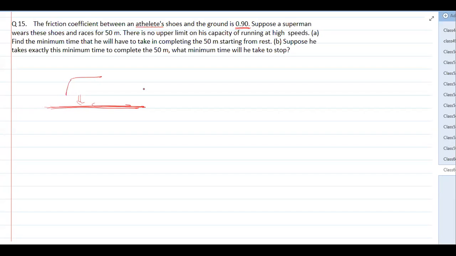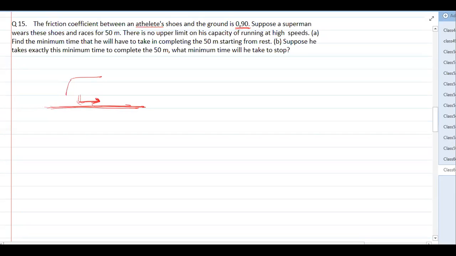See, the ground surface at our home is made for humans. All these things are made according to human beings, so the smoothness of the surface and everything is according to us. But animals' legs have more strength, so they can apply more force, and the surface which is rough for us can be smooth for them. They can apply force by their leg, but they cannot apply that force on the ground. The ground is not sufficiently rough. So there is an upper limit on the friction force by the ground.